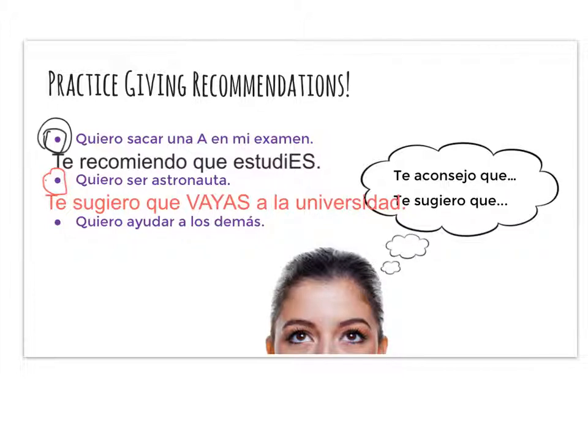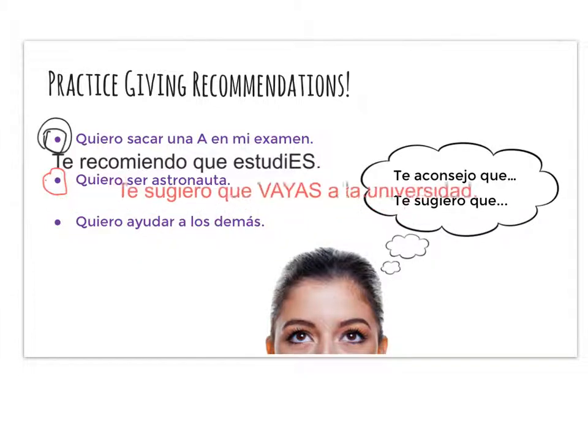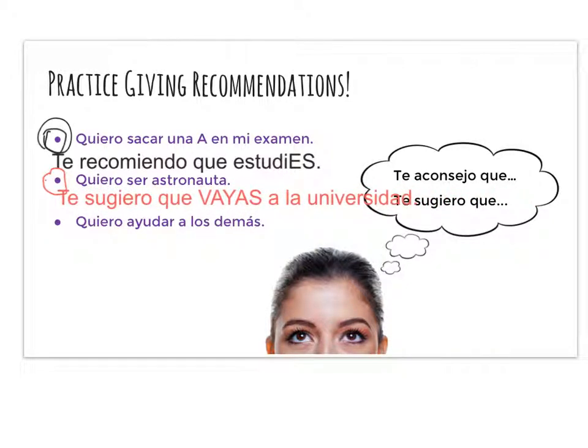So it would be vayas a la universidad. Again, our first verb is just in the regular present indicative because it's the trigger verb, right? I suggest that you, the doubt is about whether or not you're going to actually go. So vayas is the only verb there that we see in the subjunctive.